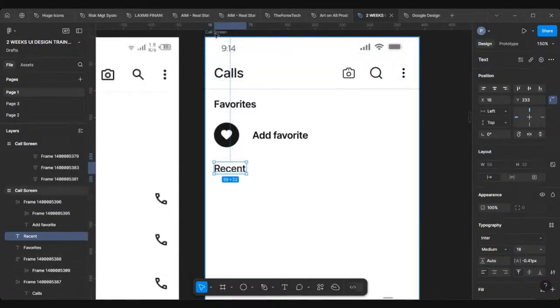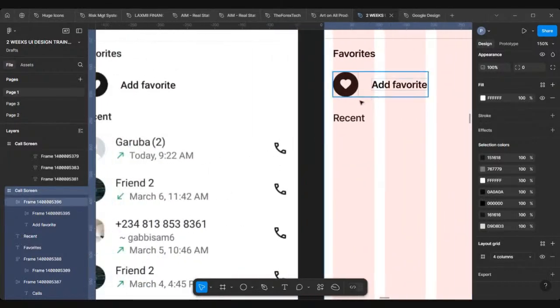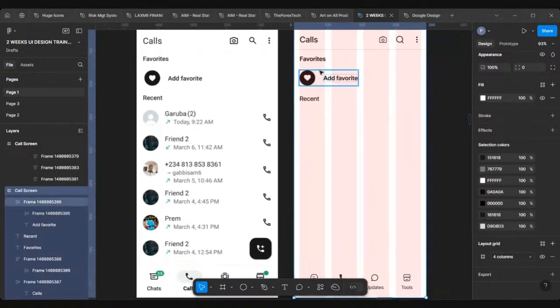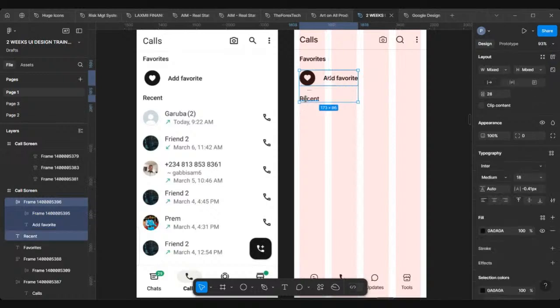Let me turn on my layout grid again. It helps me to arrange. You click on your screen to turn it on, you come over here. All right, we have that. So next thing is, this is already set to auto layout, right? I'll click here to check the spacing between them is 28. That's an even number, it's fine with me.